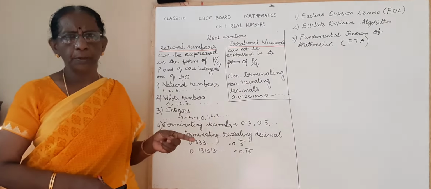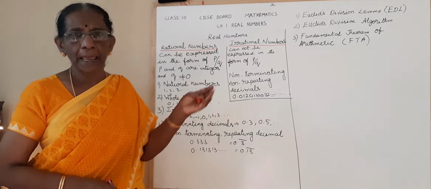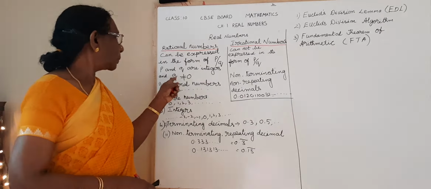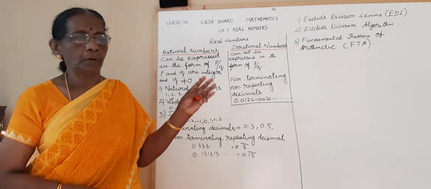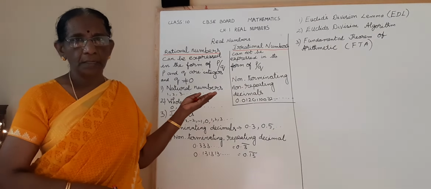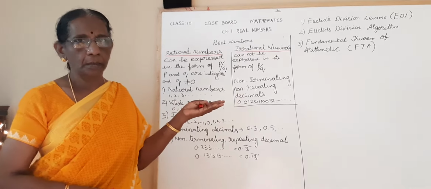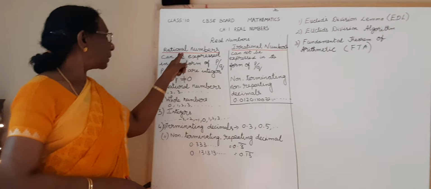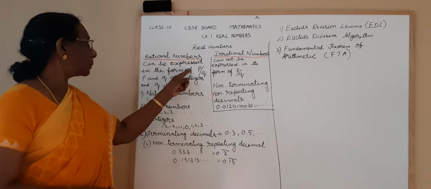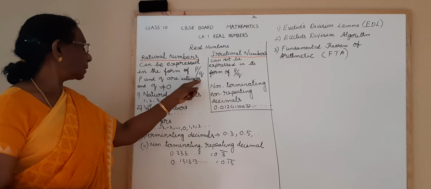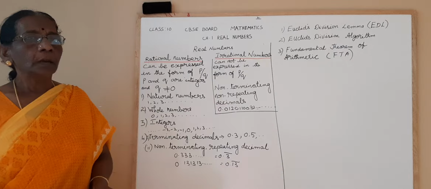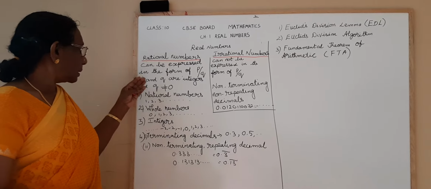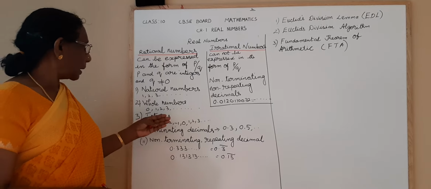What is P by Q? P by Q means it is in the fraction form and the denominator should not be equal to 0. Why? If the denominator is equal to 0, then it will not be a fraction. It has no meaning. Okay. So this is the condition for rational numbers. It is in the form of P by Q. P and Q are integers and Q not equal to 0. Now let us recall what are the rational numbers.